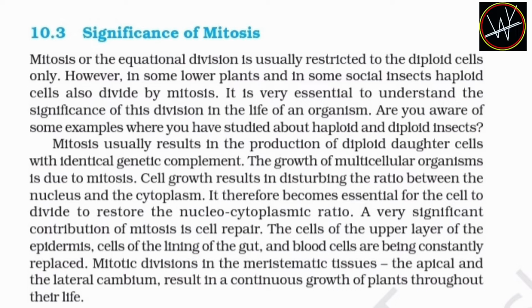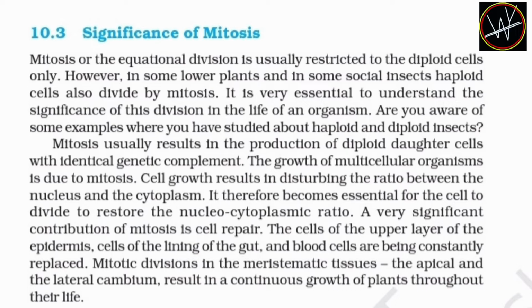The growth of multicellular organisms is due to mitosis. Cell growth results in disturbing the ratio between the nucleus and cytoplasm. It therefore becomes essential for the cell to divide to restore the nucleus-cytoplasm ratio. A very significant contribution of mitosis is cell repair.